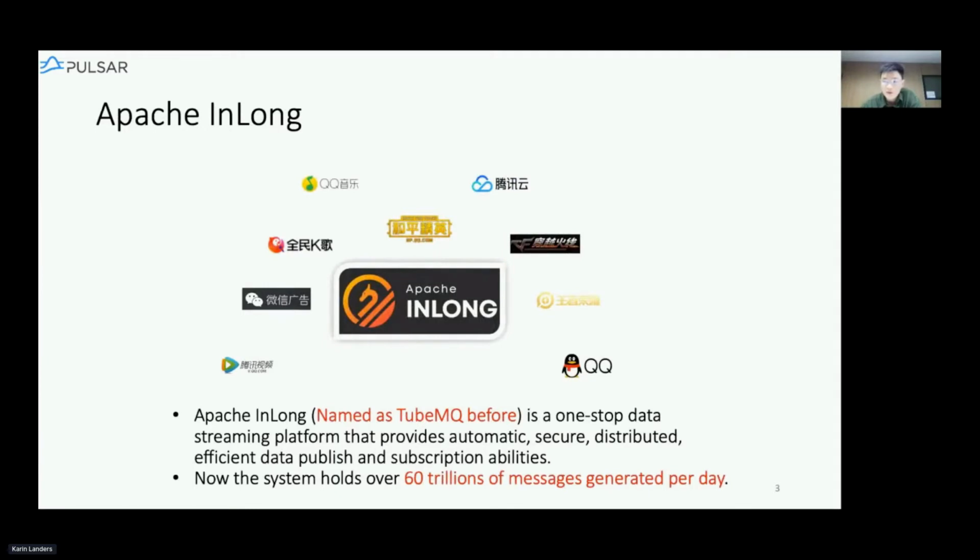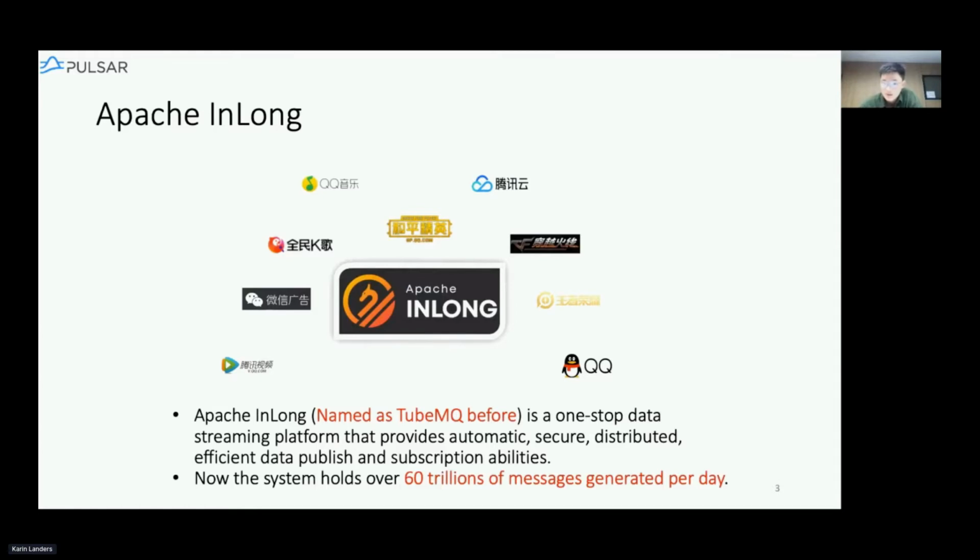A lot of you may have not heard of Apache InLong before. In fact, the project was named TubeMQ just 1 month ago. TubeMQ was developed by Tencent in the first place, and we donated the project to Apache in September 2019. However, later on this year, we found out the overall system around TubeMQ might also be valuable for the users. So we decided to make the whole platform open source. This includes the data access all the way to the storage. So InLong can serve as a one-stop data stream platform that provides automatic, secure, distributed data publish and subscription capabilities.